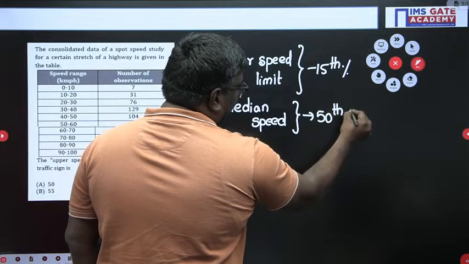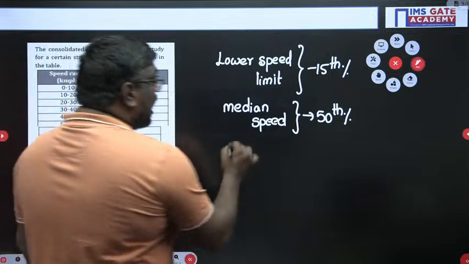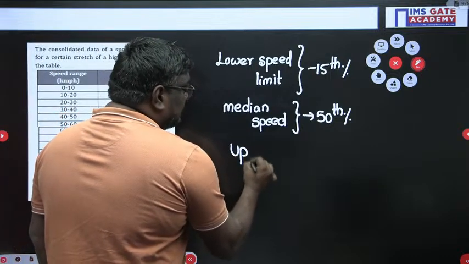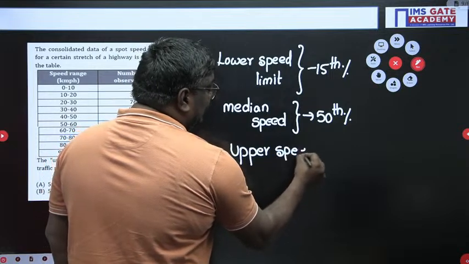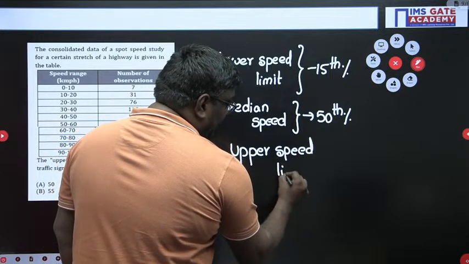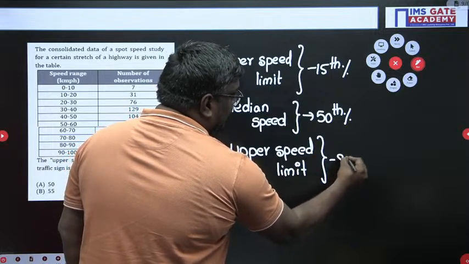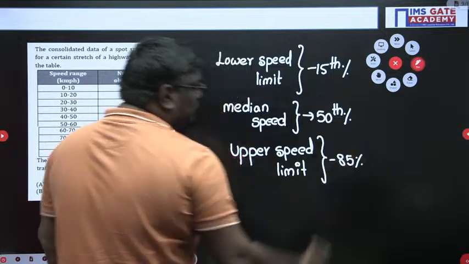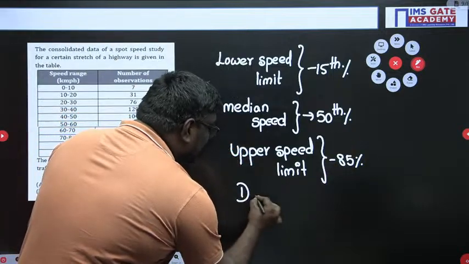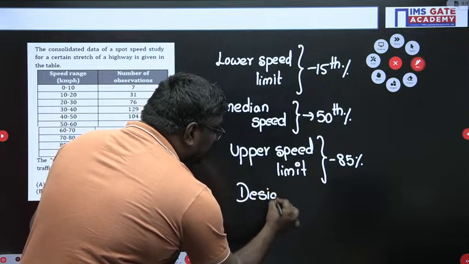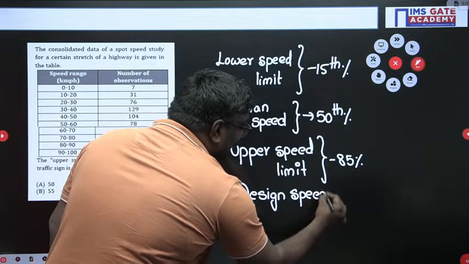Very good. Now, my dear students, in this problem, they have asked you the upper speed limit. This is a very tricky thing because we are habituated: upper means we will take the maximum value. But the upper speed limit is given as the 85th percentile. And the design speed is at the 98th percentile.